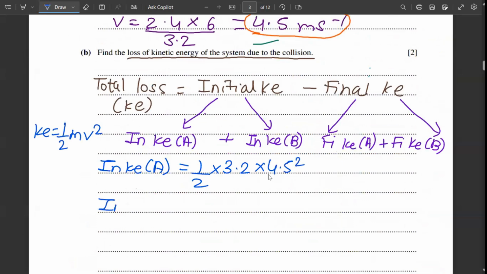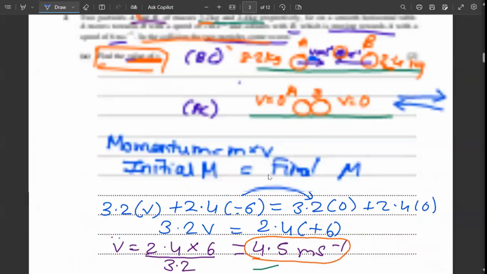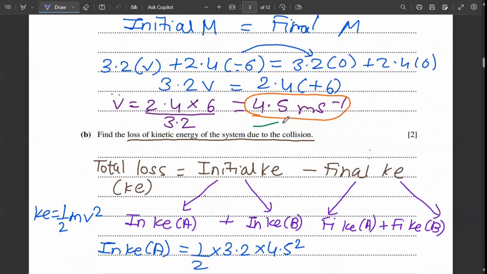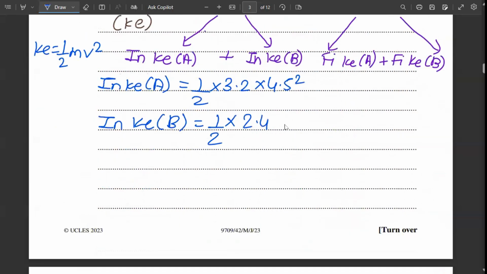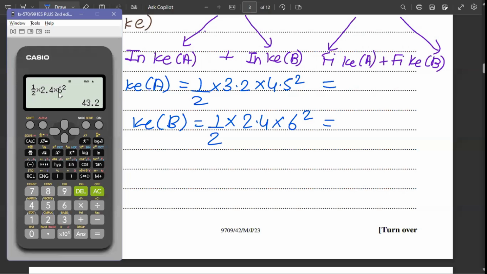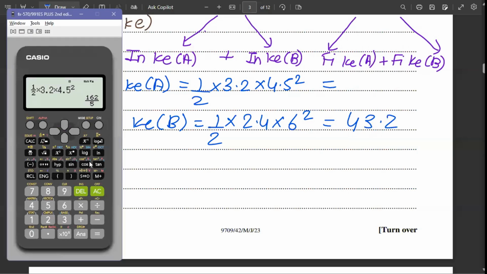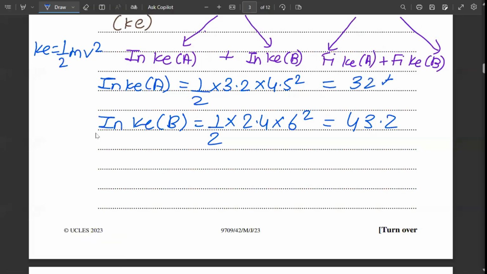What is the initial kinetic energy of B? That will be half into the mass of B. The mass of B is 2.4 kg and it was moving at 6 meter per second. So half into 2.4 into 6 the whole square. So let's find the value for both of these. The value for half into 2.4 into 6 square is 43.2, and the value for half into 3.2 into 4.5 square is 32.4, both of them being joules.